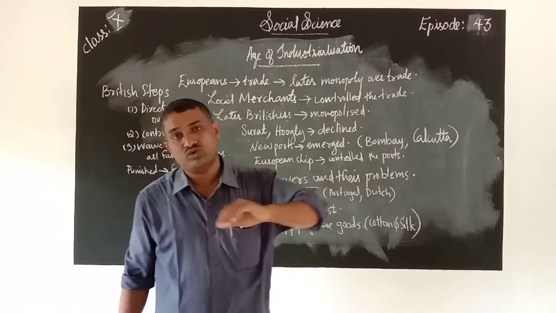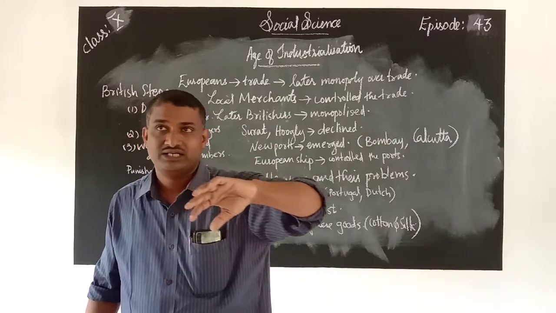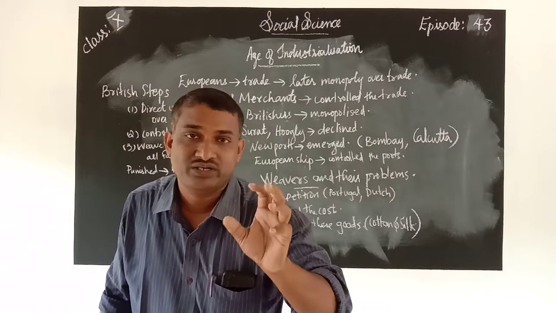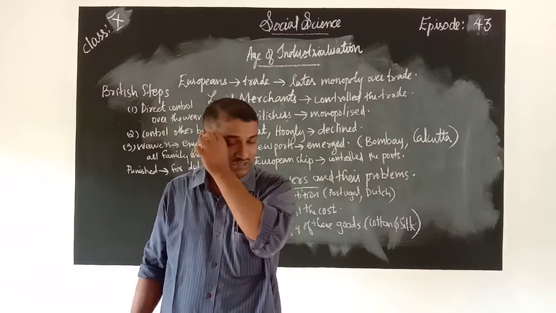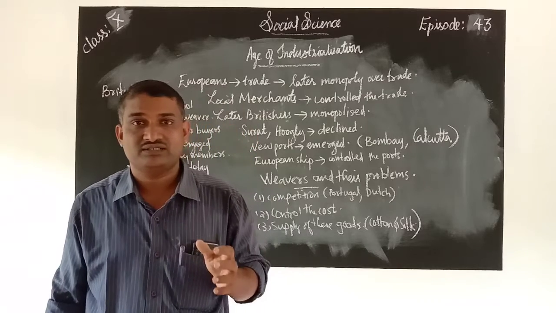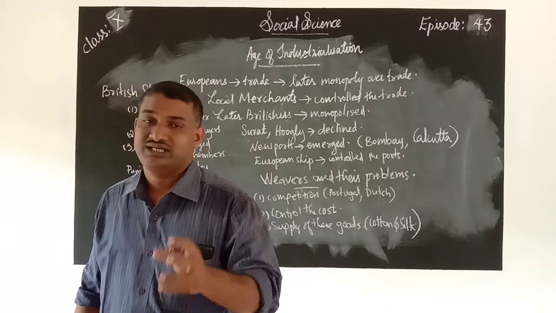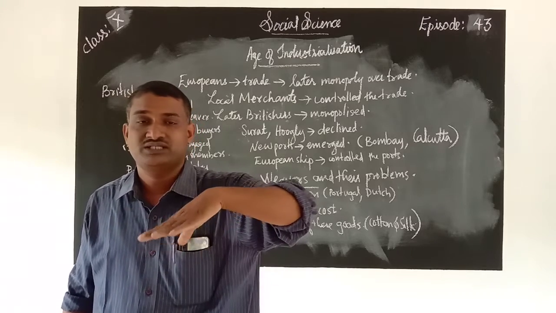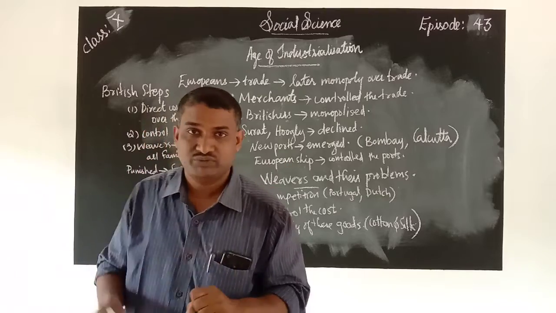So they wanted to avoid the local traders and depend directly on the weavers. That was the idea of the British, to make direct contact with the weavers so that the influence of the local traders could be removed. That was the first idea of the British.